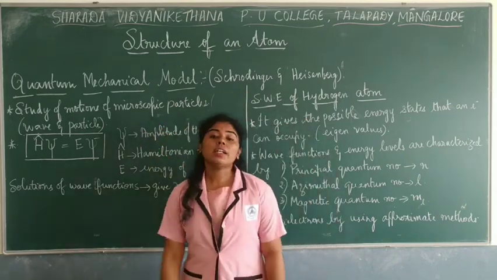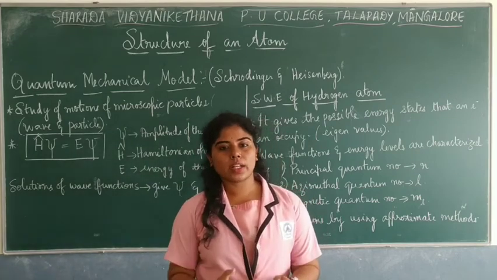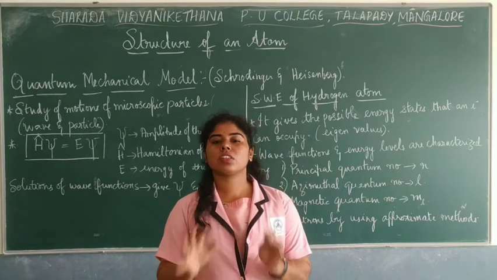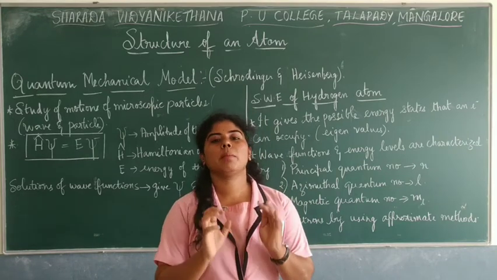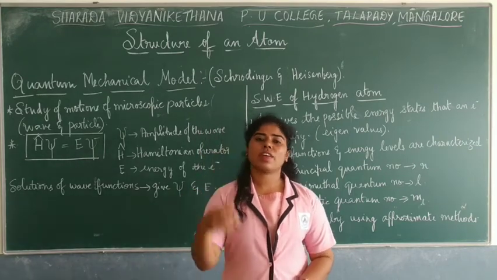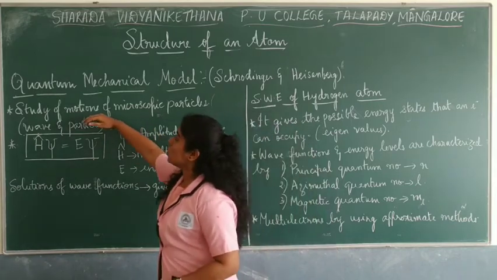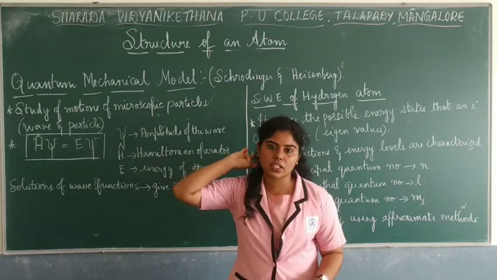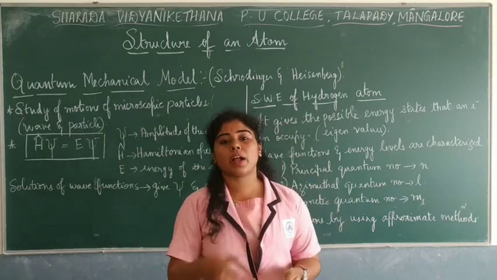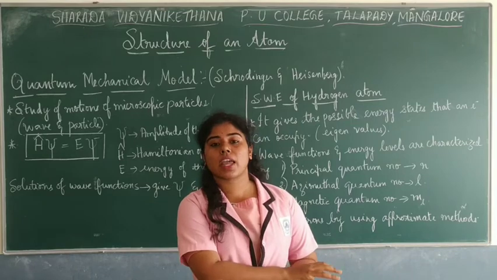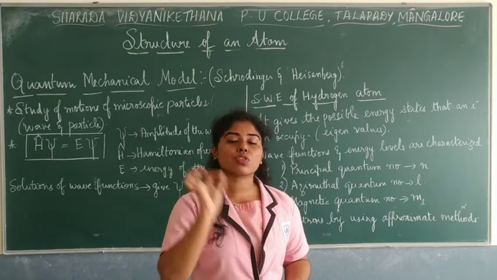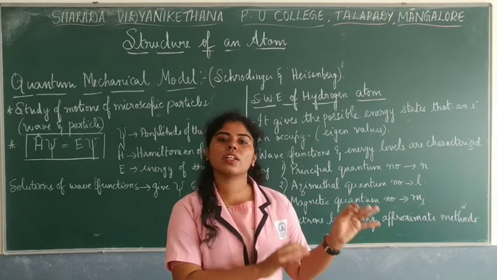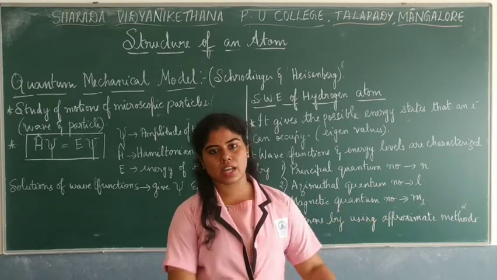Now the quantum mechanical model of an atom is a theoretical study. It is based on theories, especially with mathematical expressions and finding out the solutions. So mainly it is the study of motions of these microscopic particles. Motions of microscopic particles were not studied in classical mechanics. Motions of macroscopic particles were studied in classical mechanics, and there was ignorance of the dual nature of matter in classical mechanics.